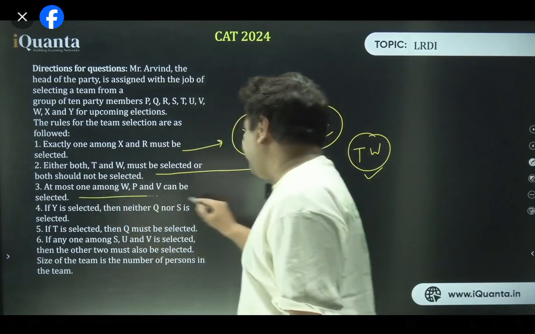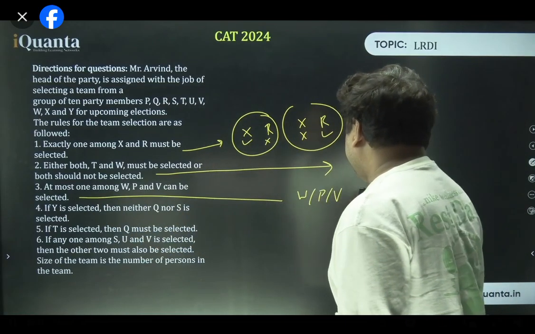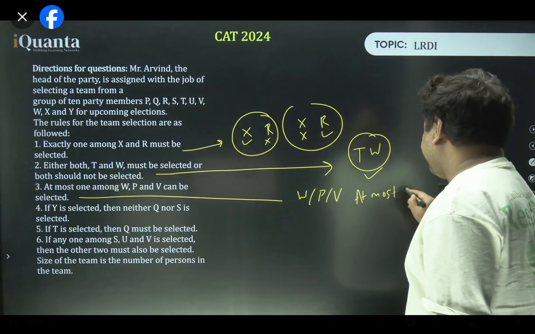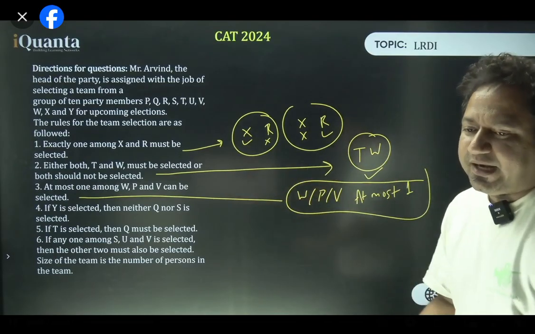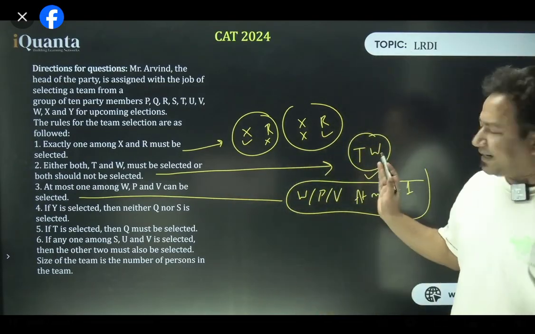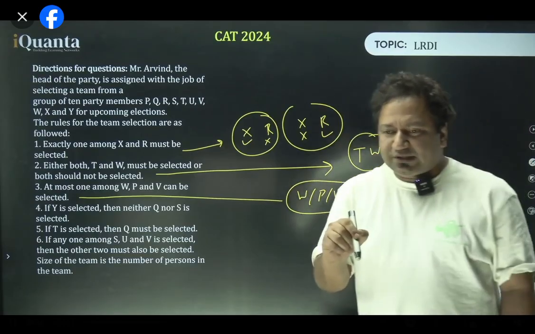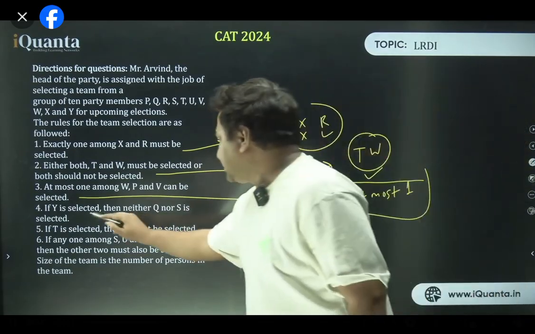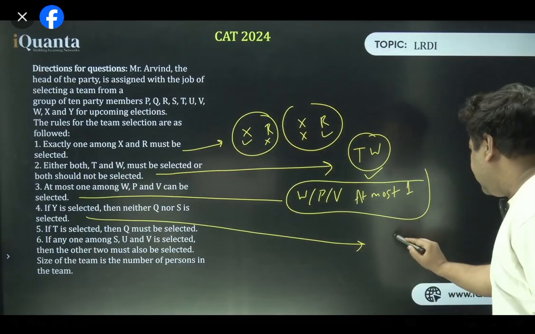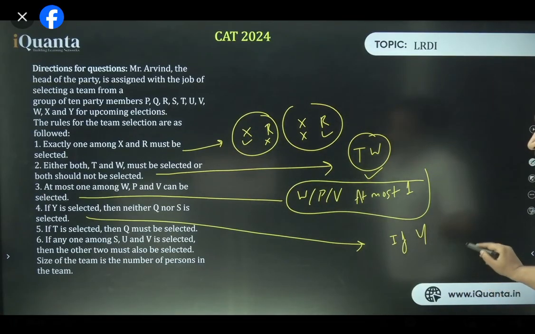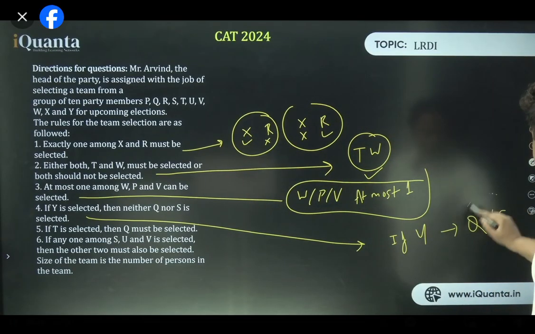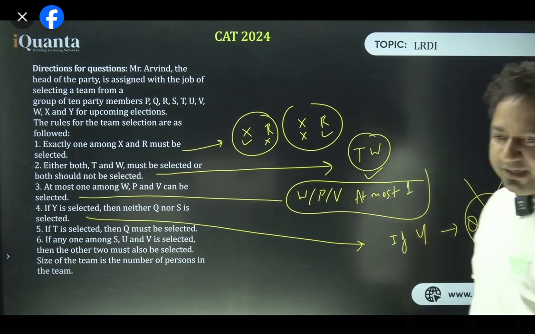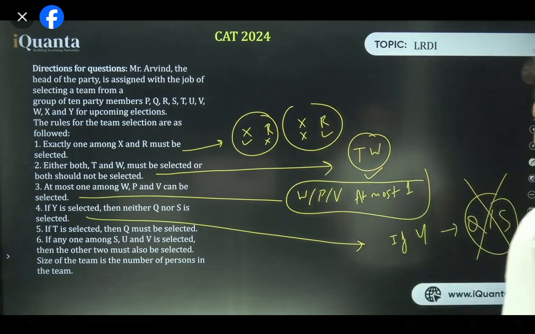At most one among W, P, V. I'm writing at most one, just for the reference, okay? Because I don't want to read these statements again and again. So, have you guys also made this kind of thing for your notes? Writing in small keywords. Doing the same thing. If Y gets selected, Q or S would not get selected. So this cross for me is an understanding that Q and S will not be selected.